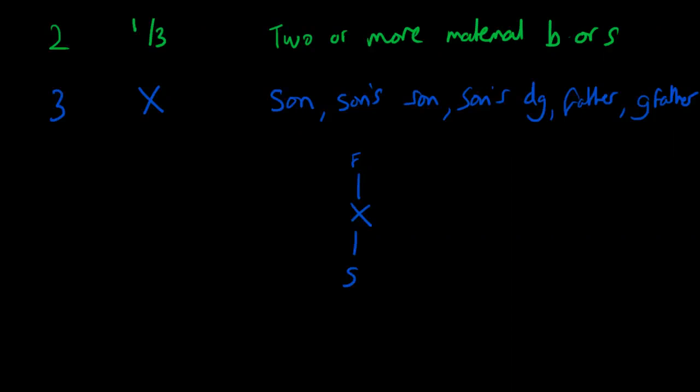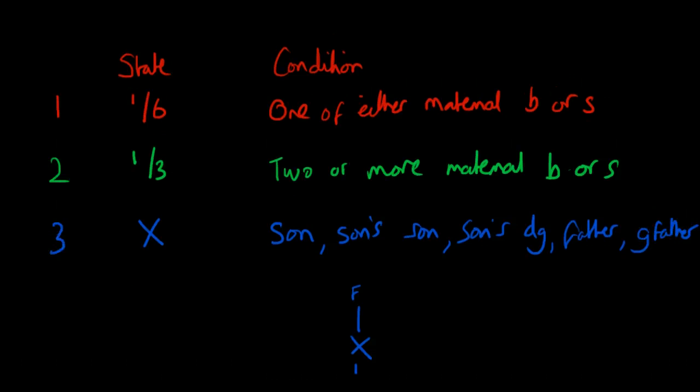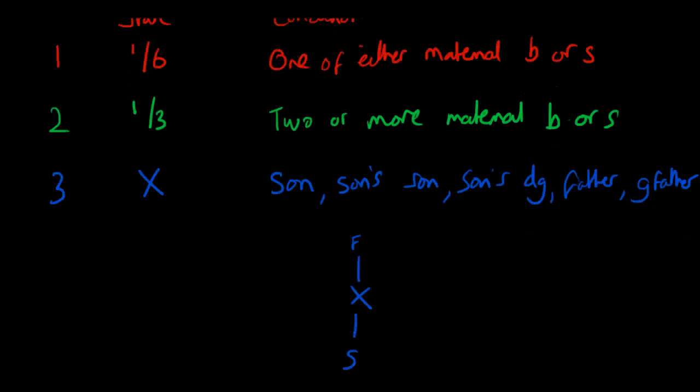If they're present, then X will be deprived, and we don't consider any of the Zawil Arham when we talk about the descendants or ascendants. It's only the Asaba and the Zawil Furud who are considered. Okay, so that's the three states. Either they get a sixth, they share a third, or they get nothing.